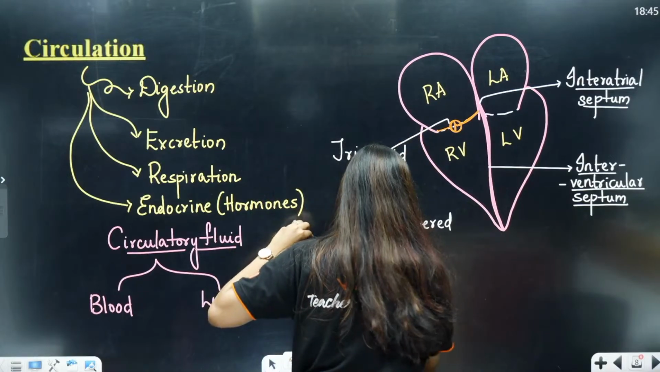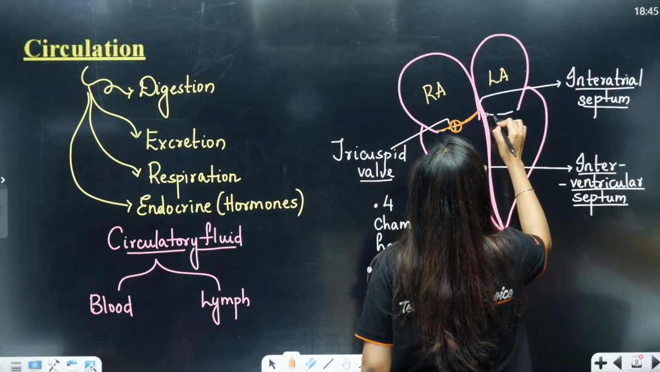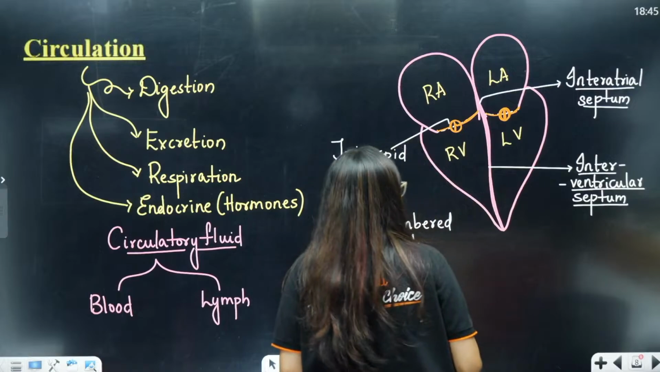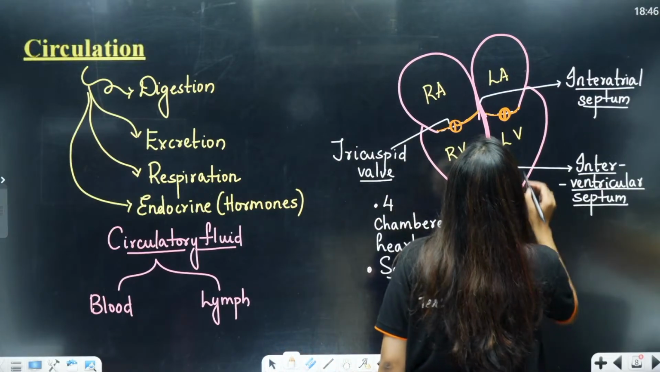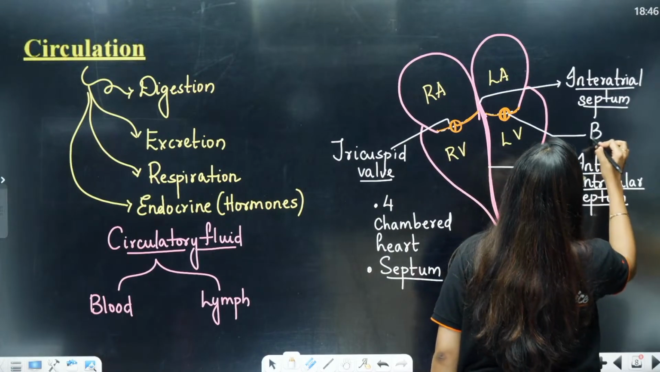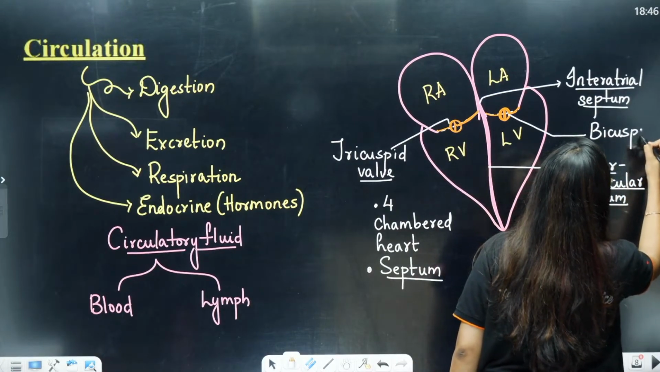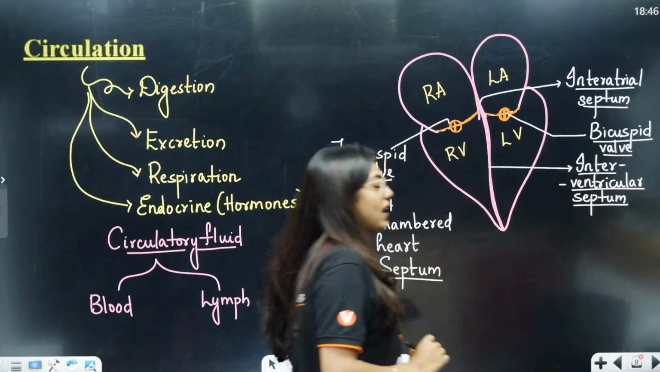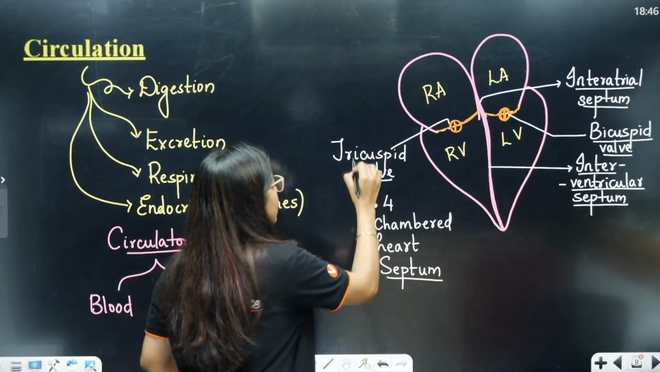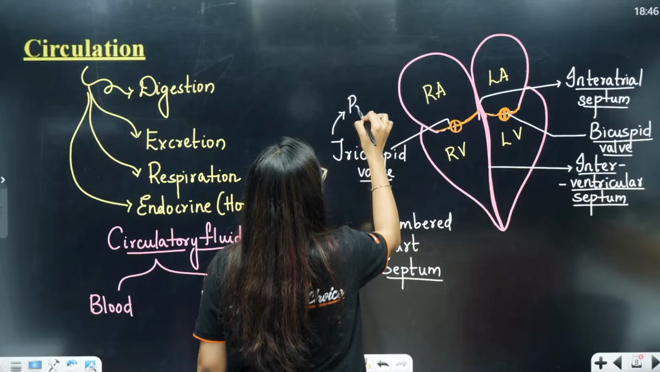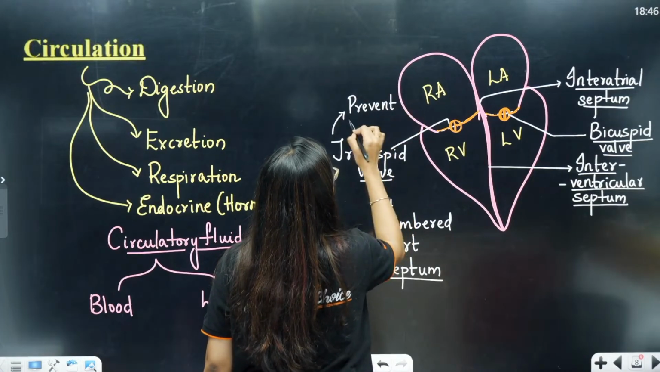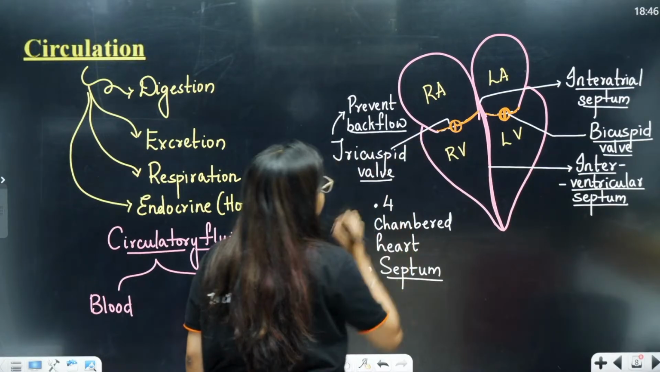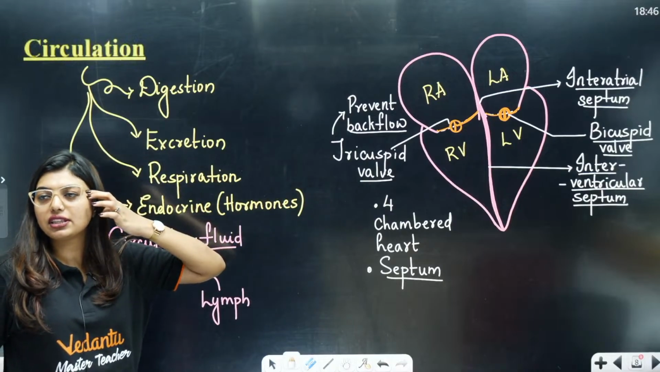Now, between the left atrium and the left ventricle, you have another valve which is called the bicuspid valve or the mitral valve. Clear to all of you? Valves are clear. So, what are the valves going to do? They are going to prevent the backflow of blood. Is this clear to all of you? Yes, everything is super duper clear.